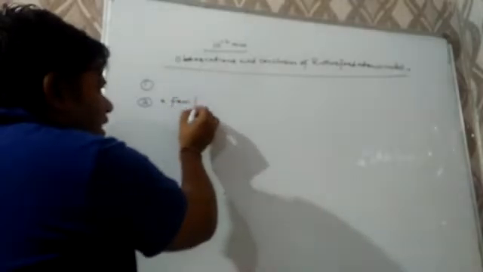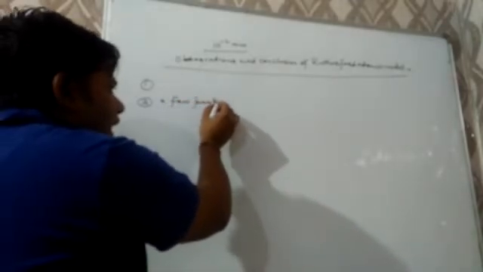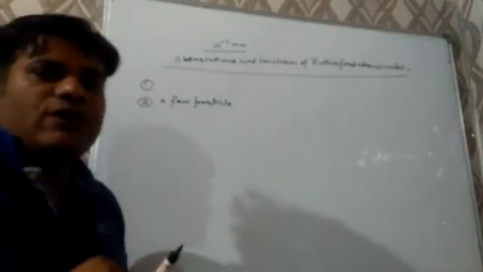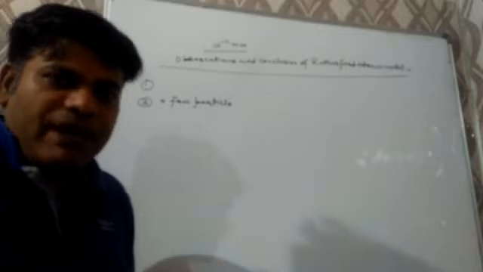Second, a few particles are diverted from their original path by small angle. And he made the conclusion: the negatively charged particle lies in the outer region of the atom.